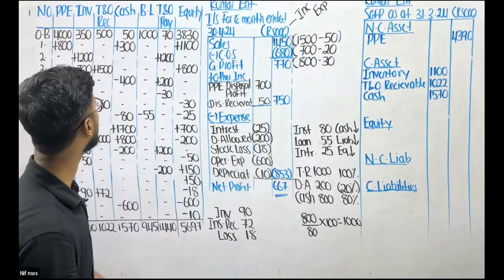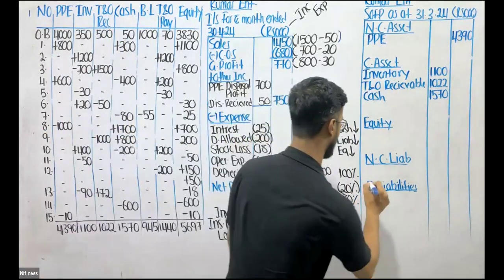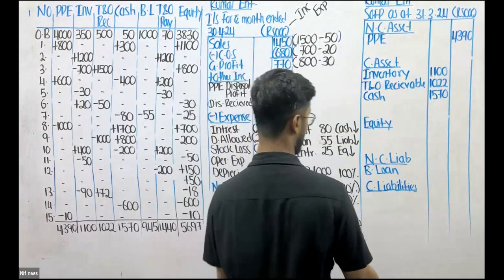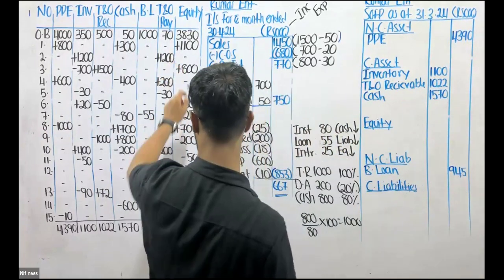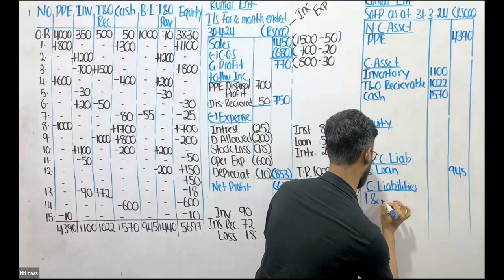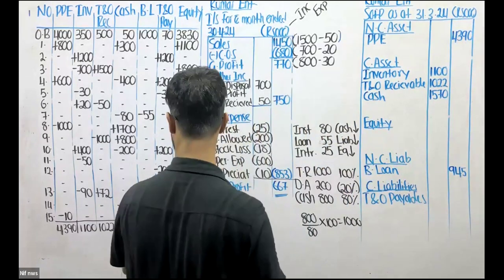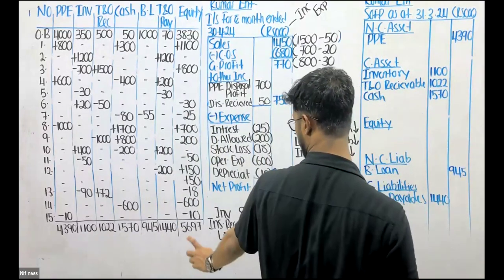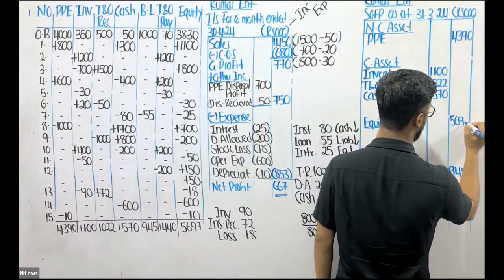Let's move on to the liabilities. In liability, we have bank loan and trade and other payable. We all know bank loan is a non-current liability. So let me park that under non-current liability. That is 945. Then we have trade and other payable. I already told you, payables are short-term. Trade and other payables, that's 1,440. And we have an equity balance, which is 5,697.